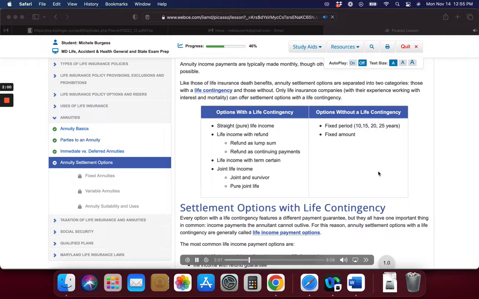Life income with refund guarantee. A life income with refund guarantee settlement option pays the annuitant an income for life and refunds money if the annuitant dies early. If the annuitant dies before the sum of total income payments equals the annuitized sum, the net difference is paid to the designated beneficiary. This may be in the form of a lump sum cash payment or as continuing monthly installment payments until the balance is zero.